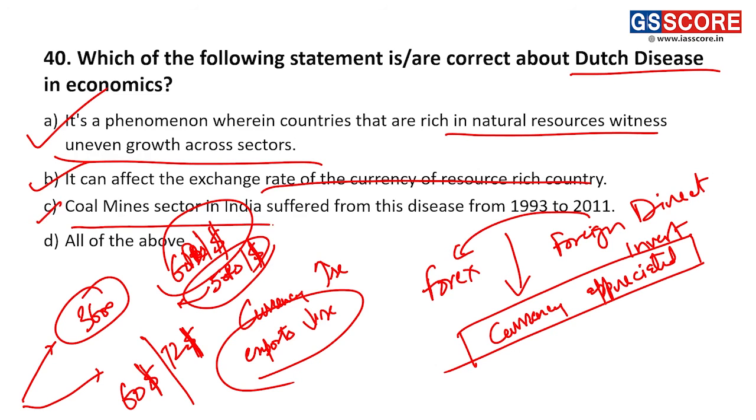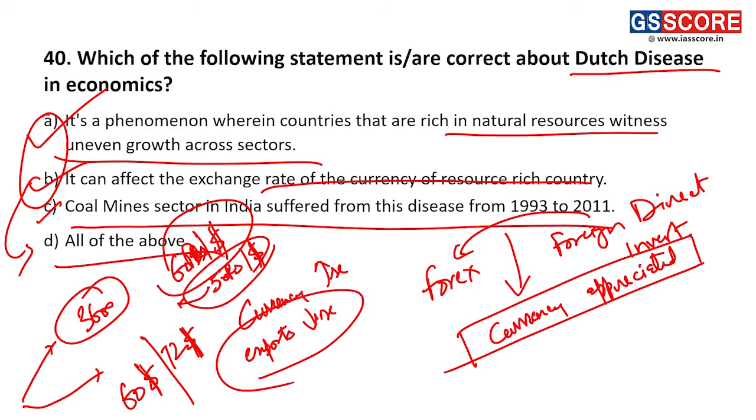Third, the coal mine sector in India suffered from this disease from 1993 to 2011. Actually, since A and B are correct, the option is only D after this. Okay, C we do not even have to look at, because it is not a question where we have to choose from 1, 2, 3, 4. So since in this case A and B are correct, already the possible answer is D. And anyway, C is also correct. So the answer is D, all of the above. So this is all regarding the Dutch disease.